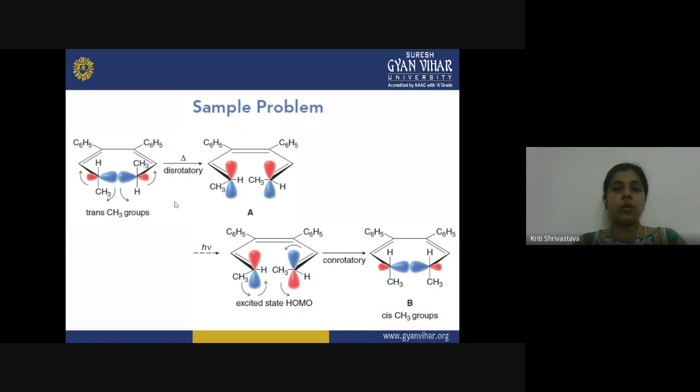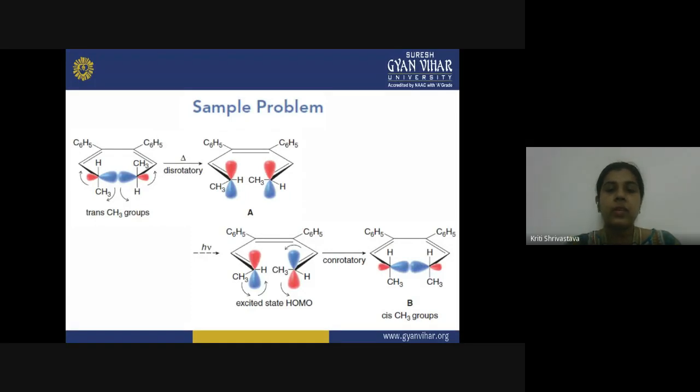And in the ring opening reaction, you will get a product containing this E and Z configuration. This is the E and Z configuration that you are getting from a trans cyclohexadiene. This was the first step. So this A is your solution. This is the first product formed after the thermal reaction. Then the second part of the problem is you are providing a photochemical reaction to the similar reactant.